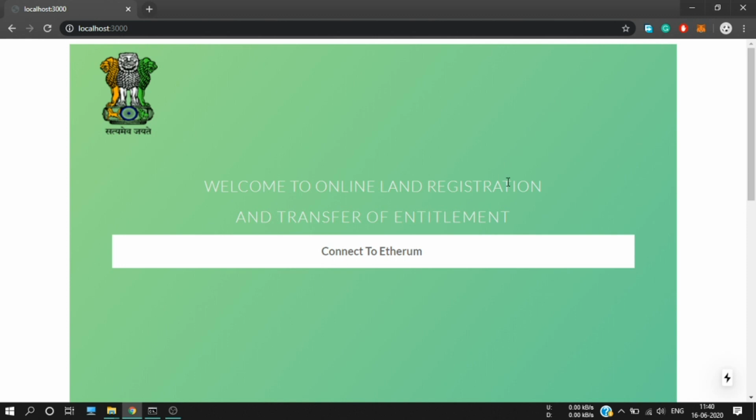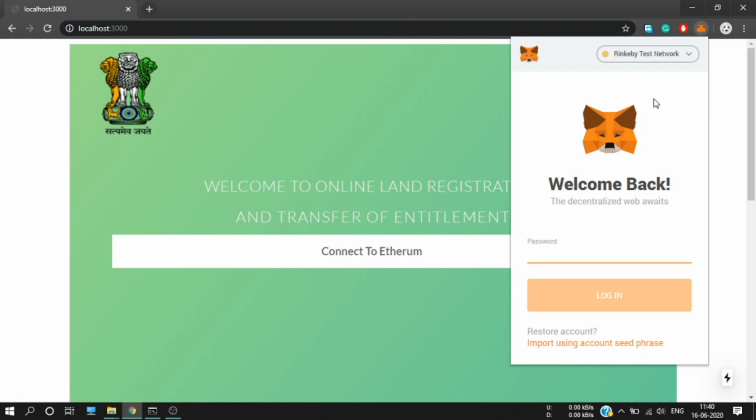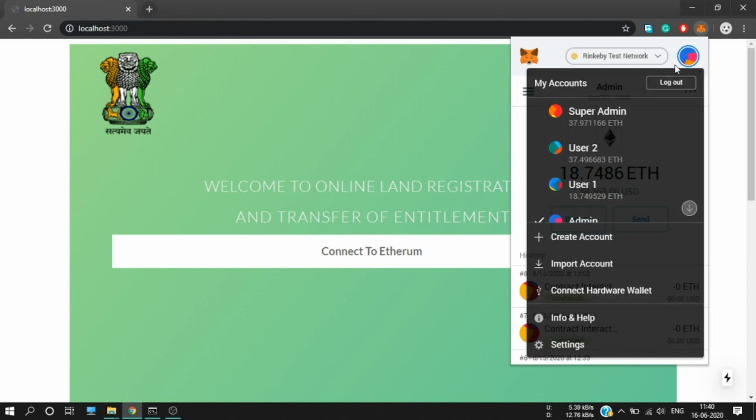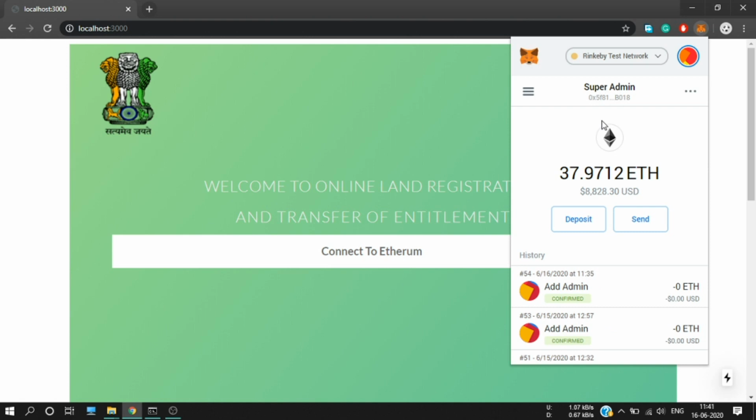In this case we will be using MetaMask, which is a Chrome extension for interacting with the blockchain. Now I am logging in to my MetaMask, and here you can see these are my four entities: super admin, admin, user 1, user 2. So firstly let me go back to the super admin.